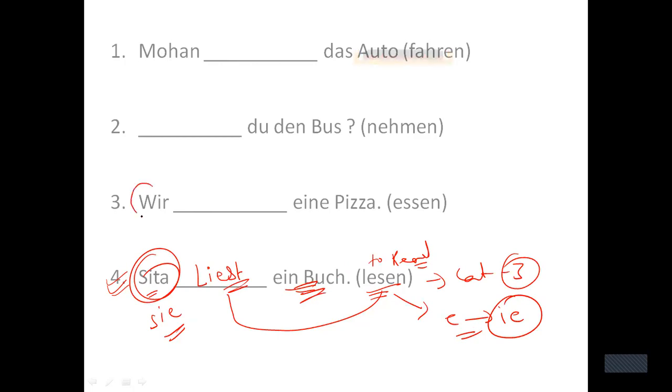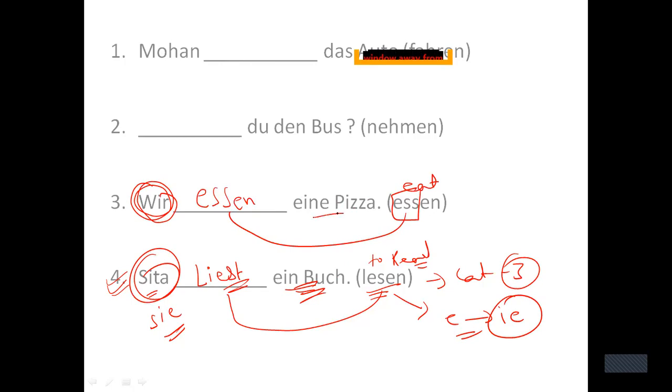Here it says wir. Now with wir, changes will not be there. Only the verb root. Verb root is ESS. Essen is to eat. So wir, verb root is ESS and plus EN as an ending. So wir essen eine Pizza. This E will not change into I. The reason is wir. With wir, there will not be any changes.